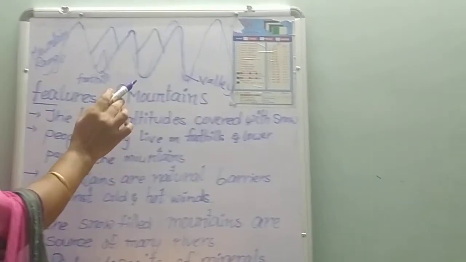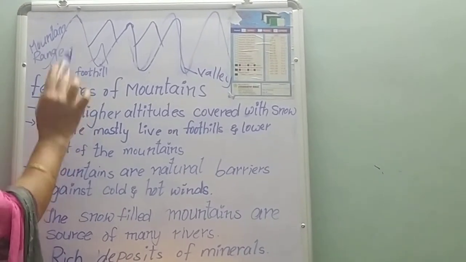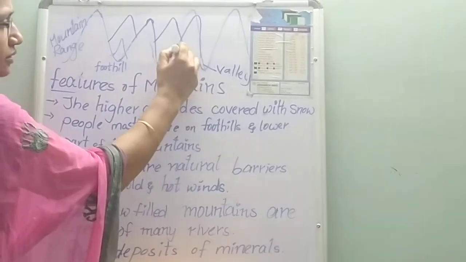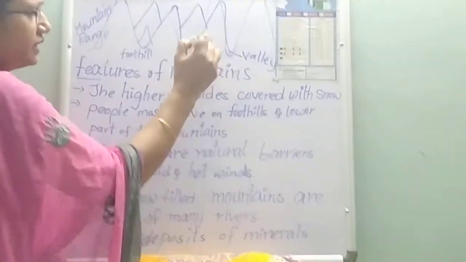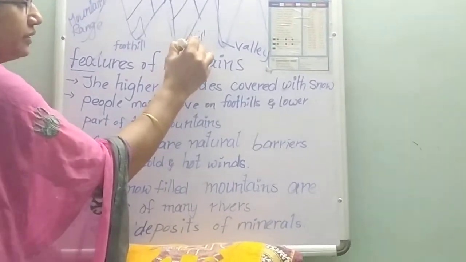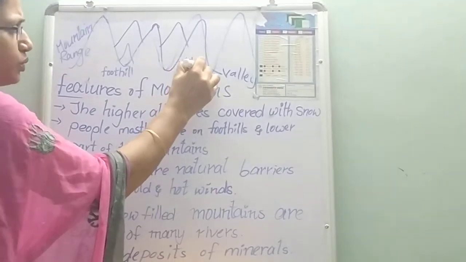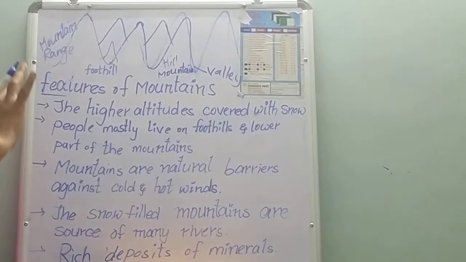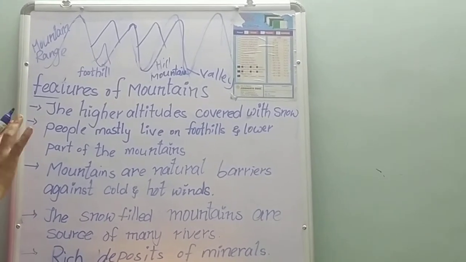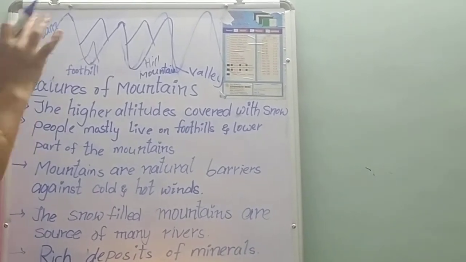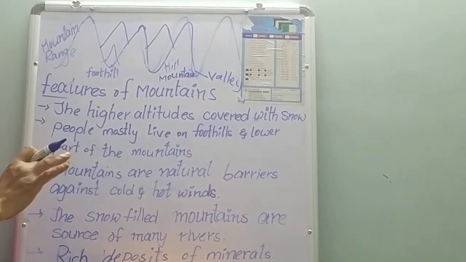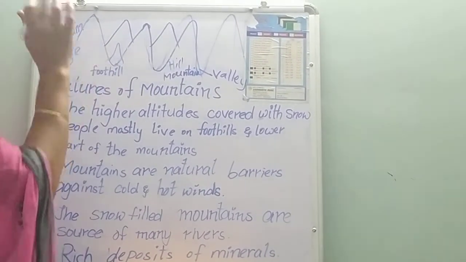How will you differentiate between a mountain and a hill? How can we identify the difference between a hill and a mountain? If the height of the landform is more than 600 meters, that is called a mountain.